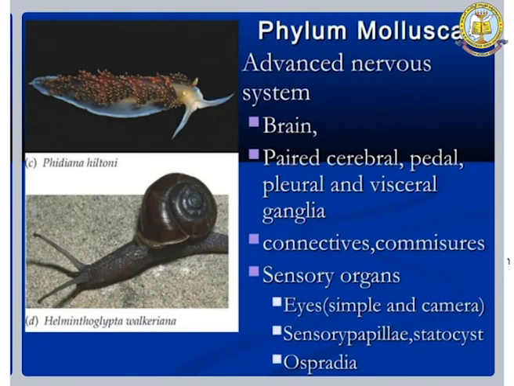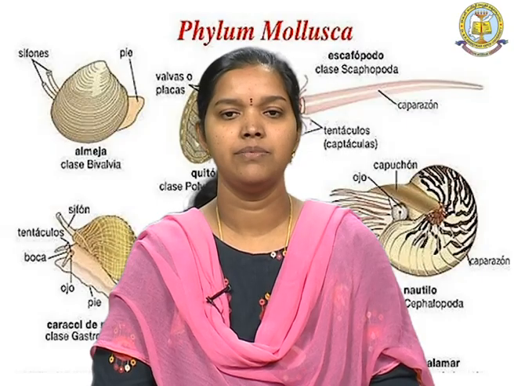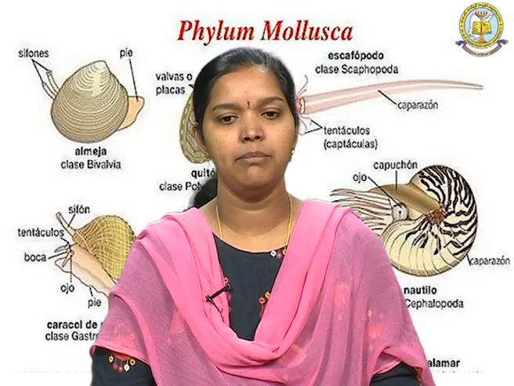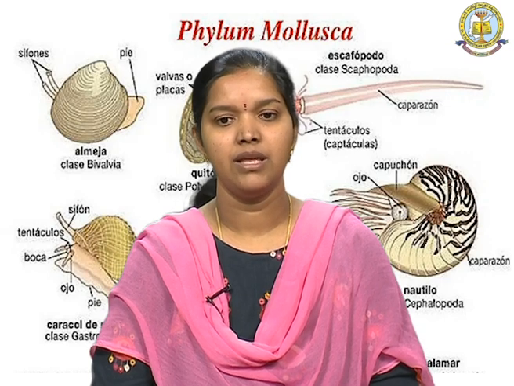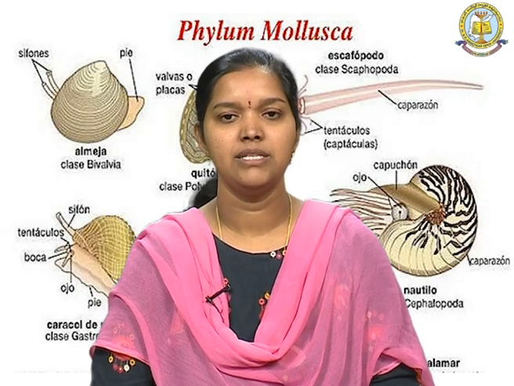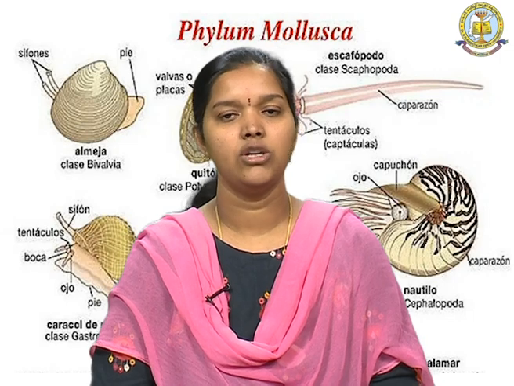An advanced nervous system can be seen in the mollusca, with brain and paired cerebral, pedal, pleural and visceral ganglia. Connectives and commissures are present, and the sensory organs are mainly eyes, sensory papillae, statocyst and osphradia.